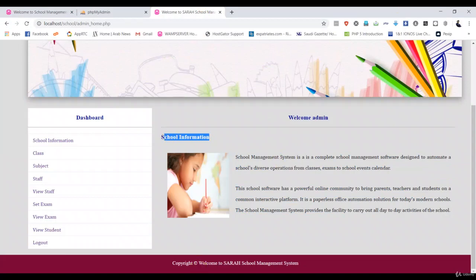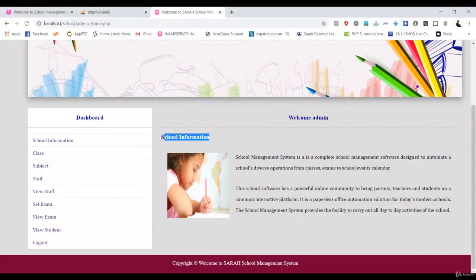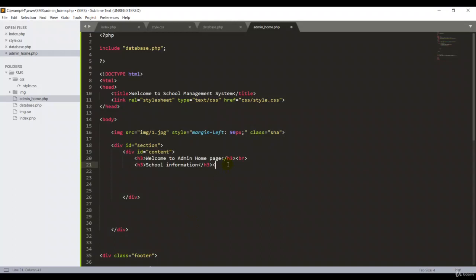So here I can put the h3 tag, school information. That's nice. Then guys, there's one image, so I can add the image here. Again, br tag. So in the image source, go back to image.